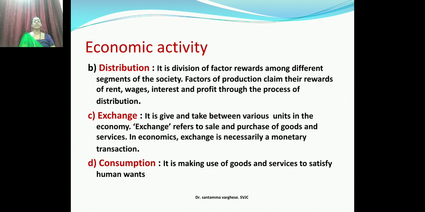The fourth one, consumption. It is the making use of goods and services to satisfy human wants. Consumption is that much only.